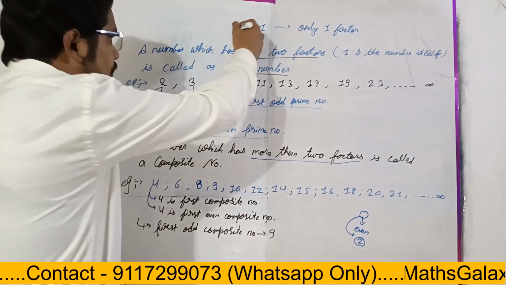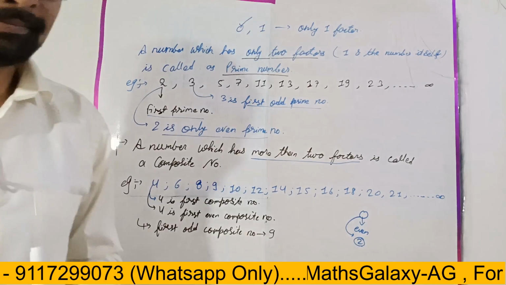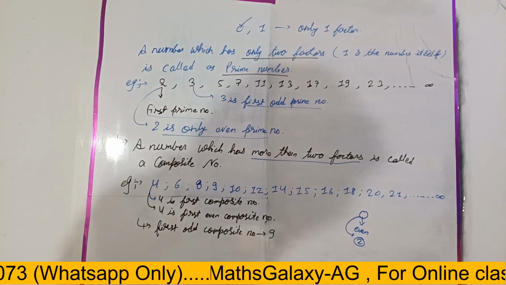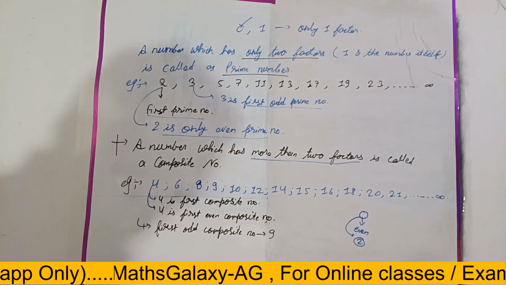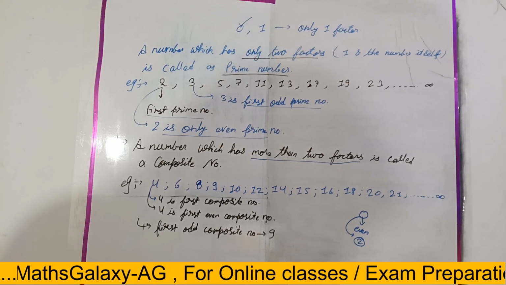So 0 will come under which family? Prime number or composite number? Composite. Yes, tell me, is 0 a prime number or a composite number?